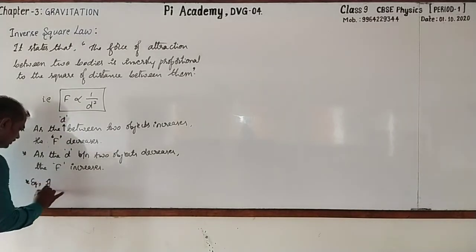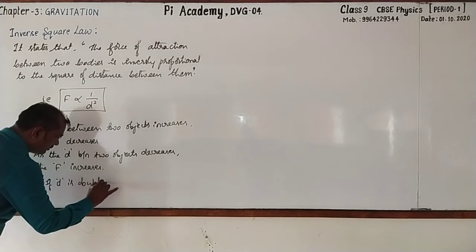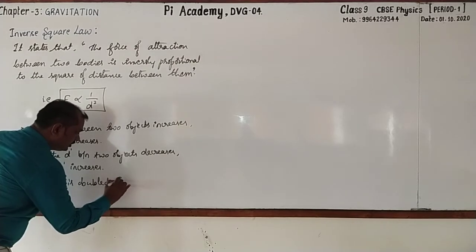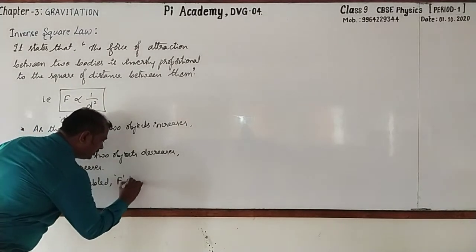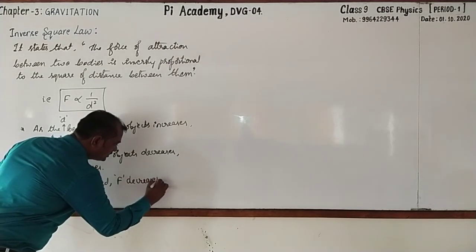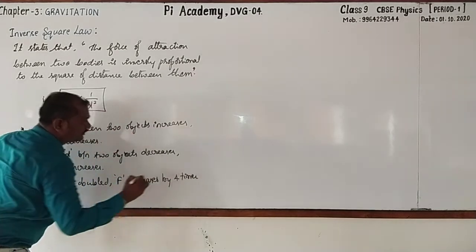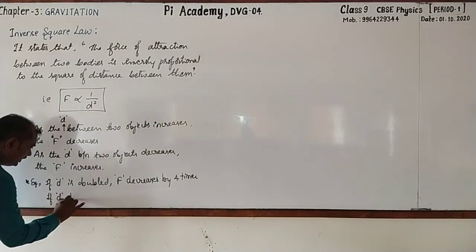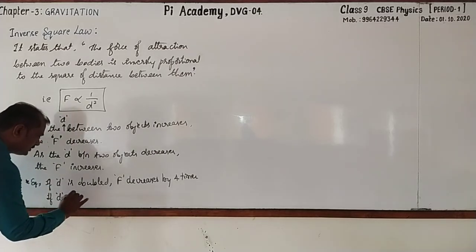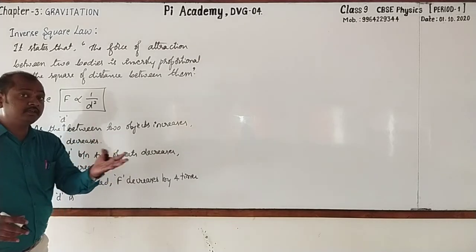If D is doubled, then F, whether it increases or decreases, F decreases. Very good. Decreases by how many times? By 4 times. Followed. Similarly, if D is tripled, then F decreases by 9 times.